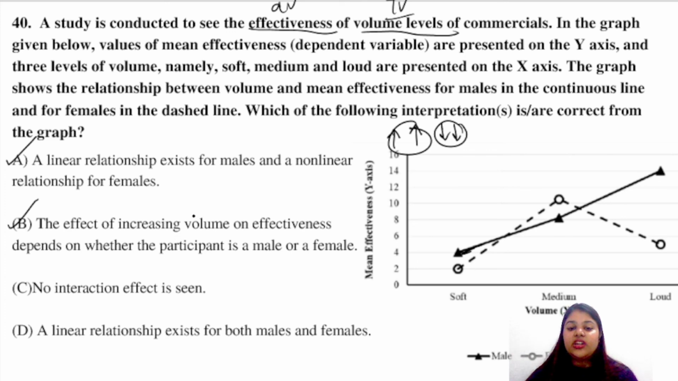The effect of increasing volume on effectiveness depends on whether the participant is a male participant or a female participant. Obviously, because males have showcased, in this particular experiment, a linear relationship. So males have a linear relationship between effectiveness and volume level, females don't. So it is dependent upon the gender of the participant. No interaction is seen. No, there is some interaction, right? So it is wrong. A linear relationship exists. No, only for males a linear relationship exists. So very, very good, a happy ending to